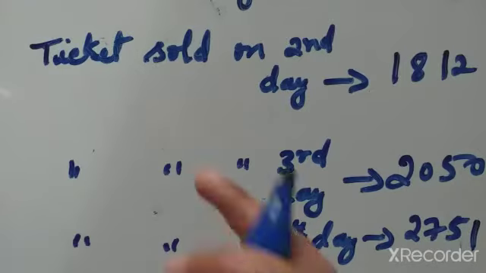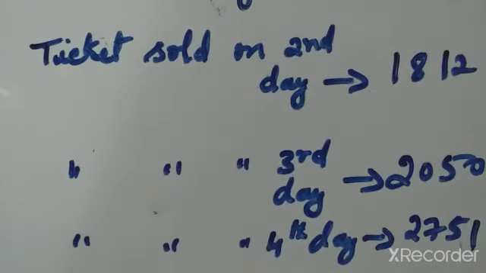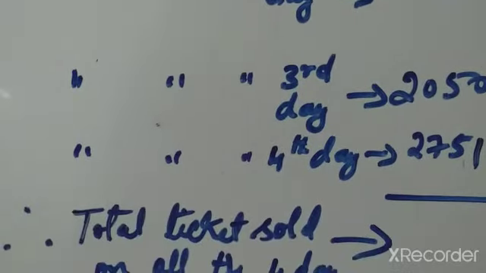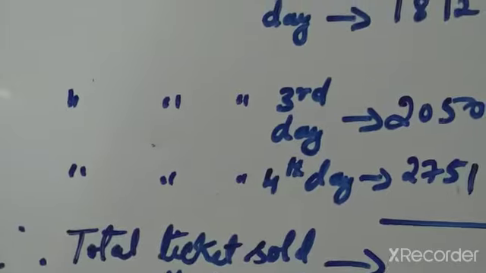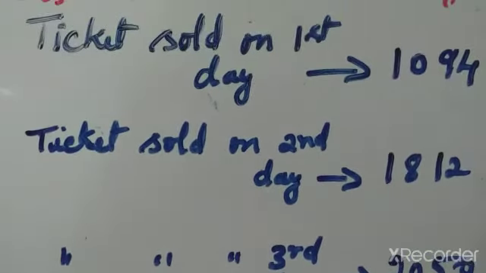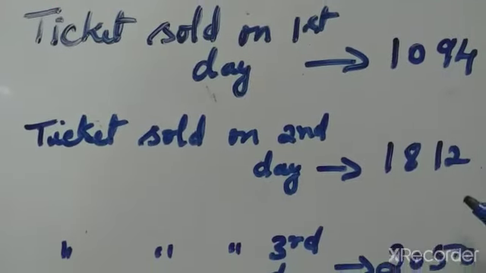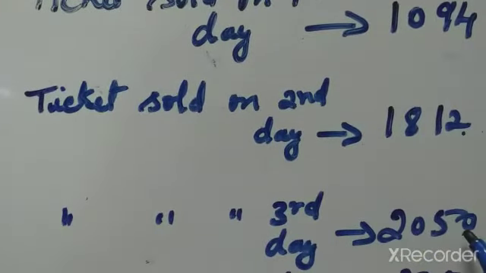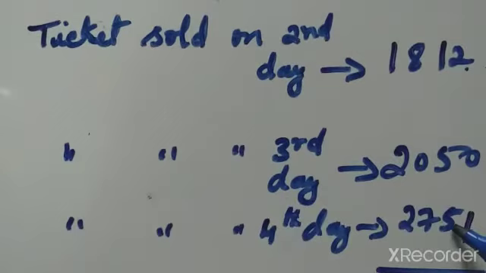Then this information is given in the question. Now what we have to find is the total number of tickets sold on all the 4 days. So therefore, what is the next sentence? Therefore total tickets sold on all the 4 days. Total means addition of the numbers. Now collection: 1094 plus 1812 plus 2050 plus 2751.